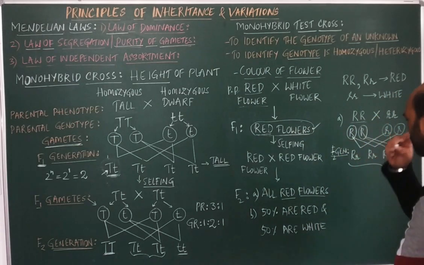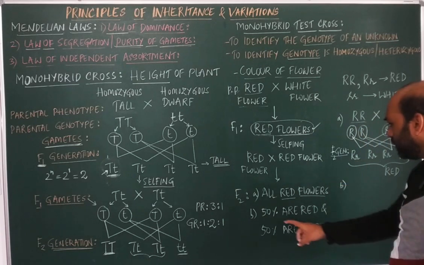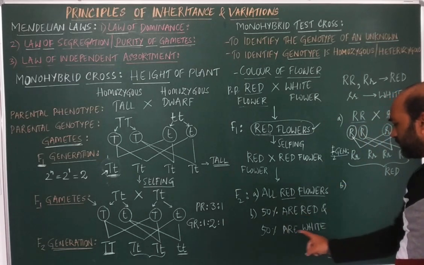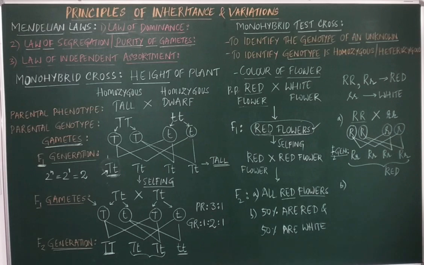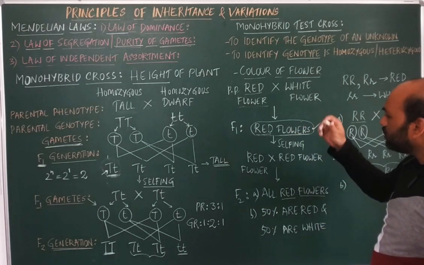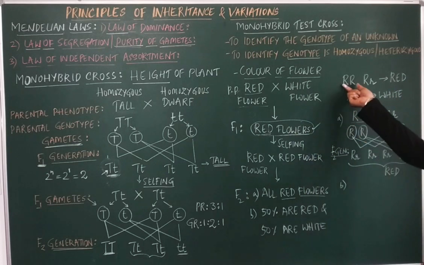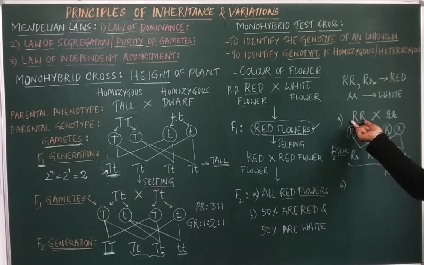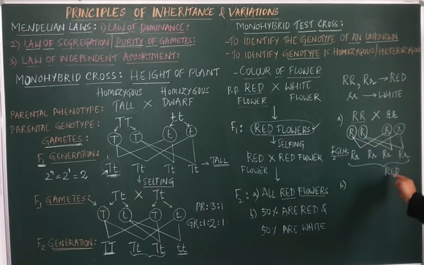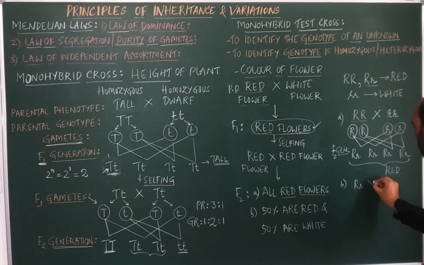By chance, if we get 50% red flowers and 50% white, how is it possible? Then what will be the genotype of the F1 generation? Here I had taken the homozygous condition, which yielded all red flowers only. Now take capital R, small r into small r, where this represents the red flower and this represents the white flower.